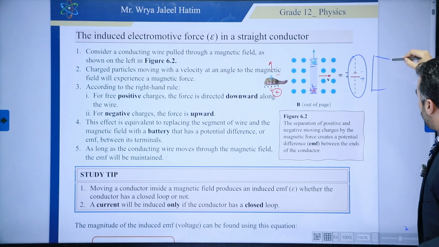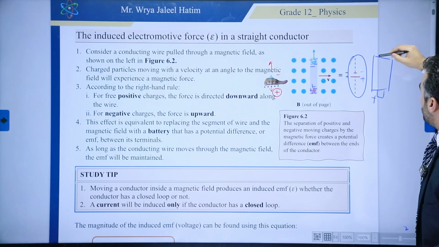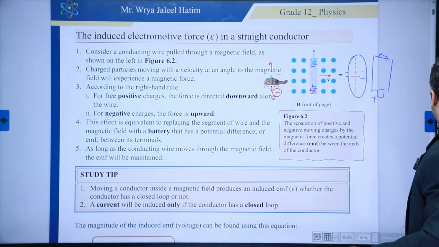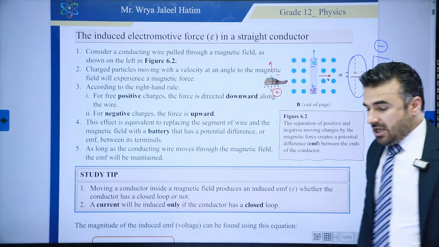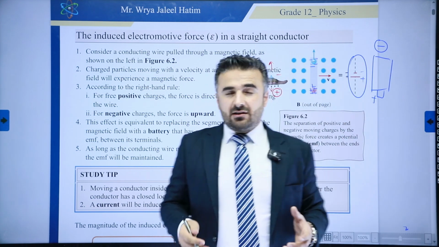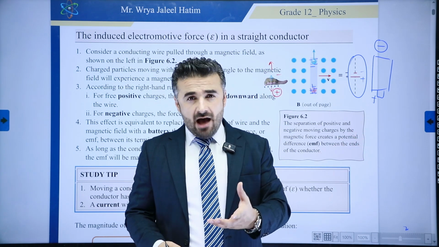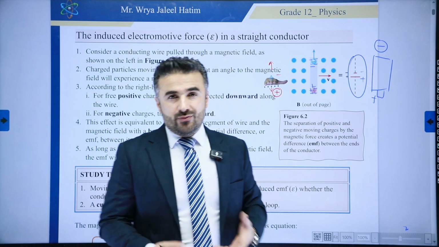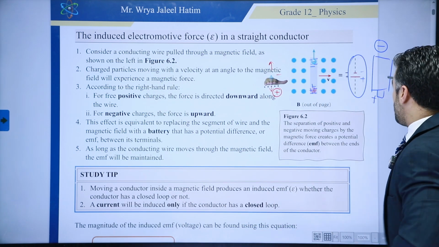Or you can say, if I draw a battery here, of course, this side is going to be the positive end of the battery, and then the other side is going to be, let me erase this one so it doesn't confuse you, the negative end of the battery. So up to this point, we have induced an electromotive force, or a potential difference, or a voltage, to be more specific.